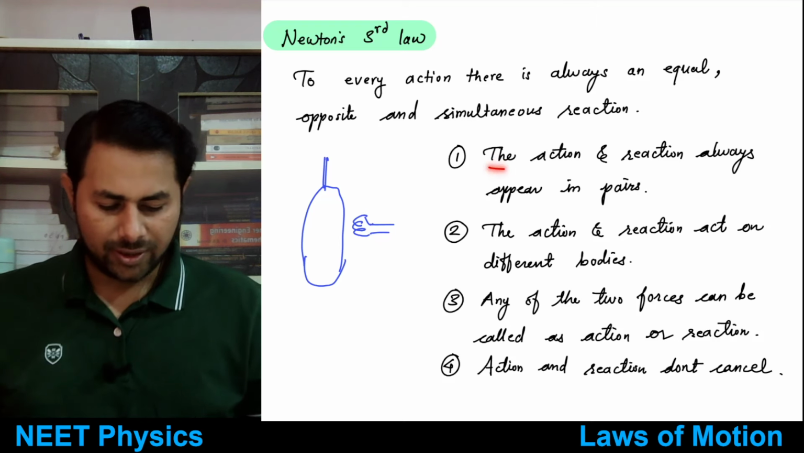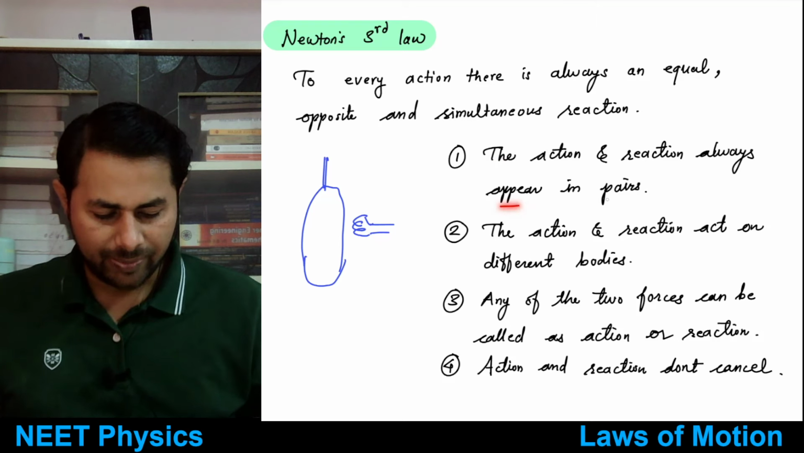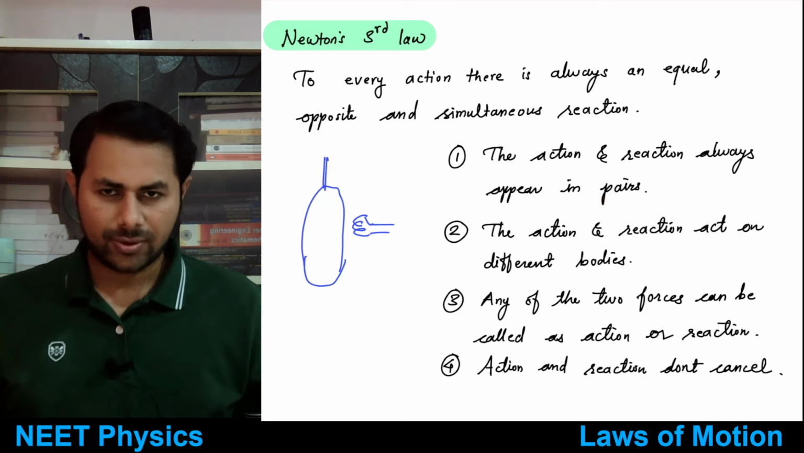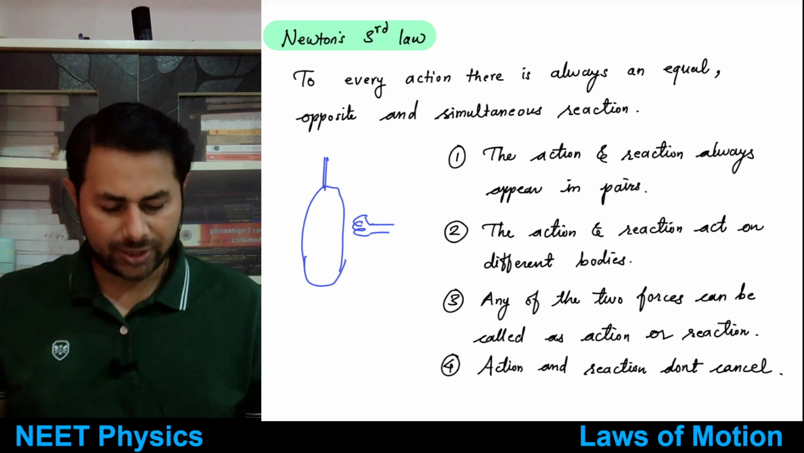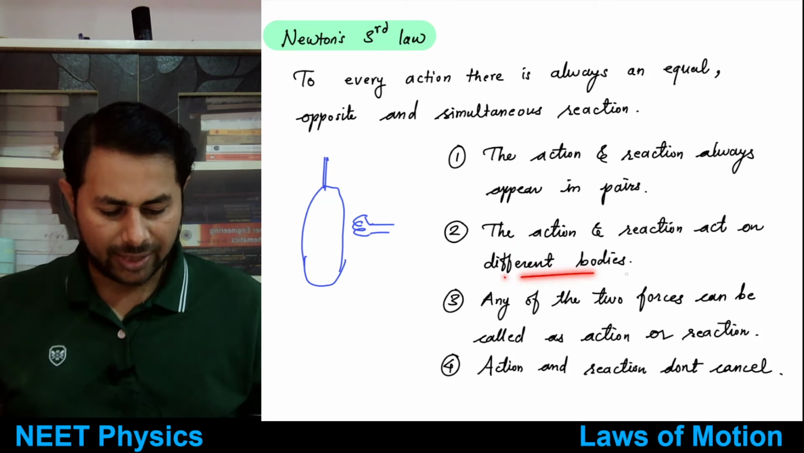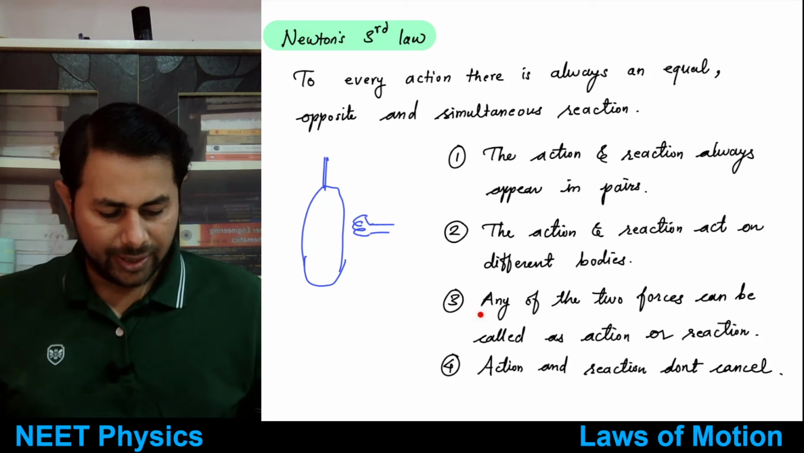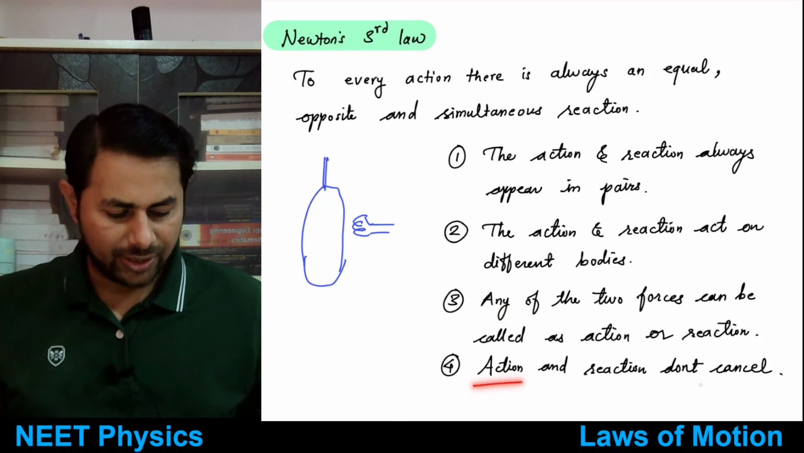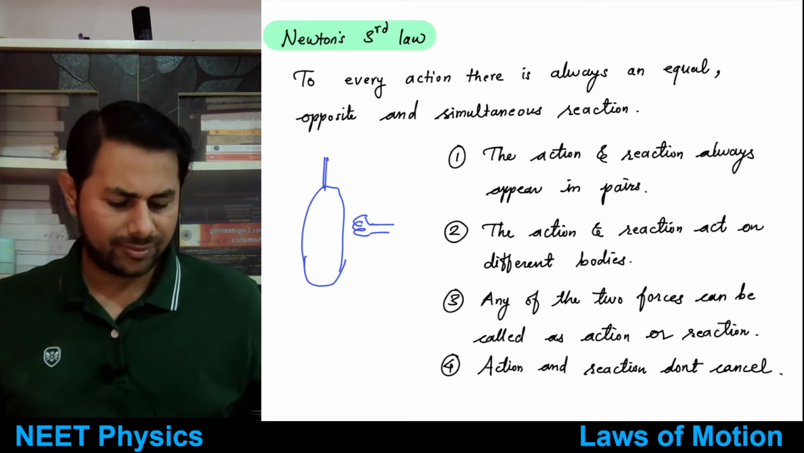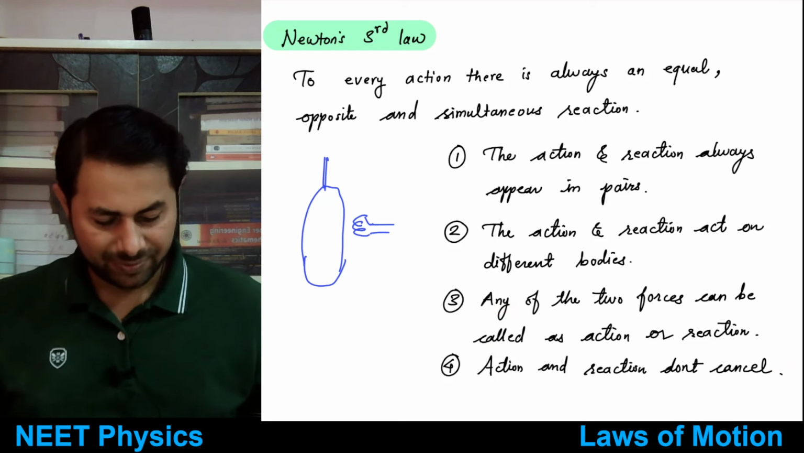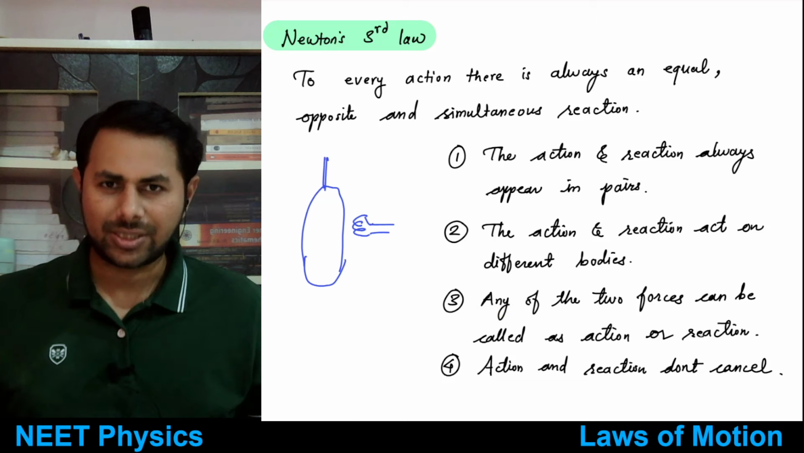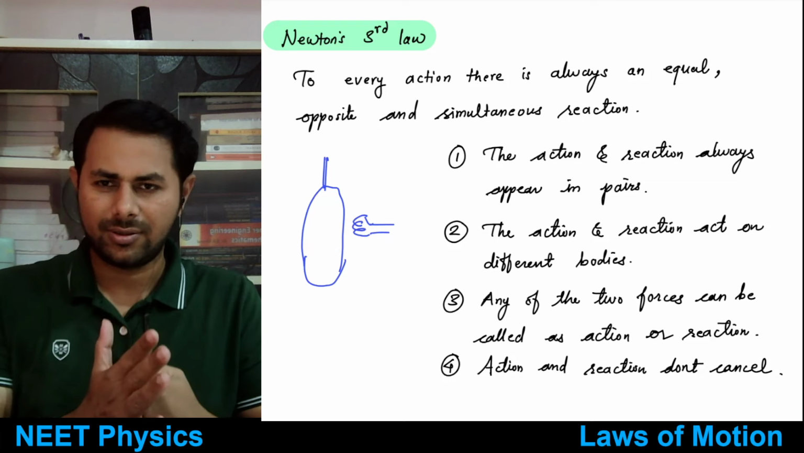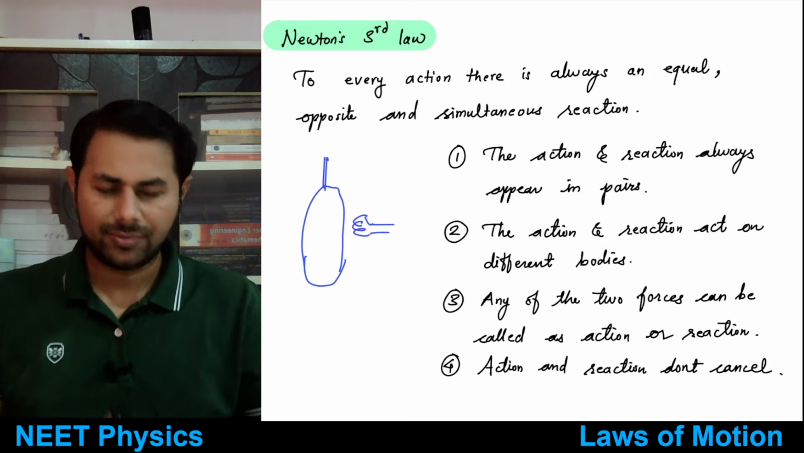Then the action and reaction always appear in pairs. Okay, they will always appear in pairs, right? So it will never happen that there is only action and no reaction. The action and reaction act on different bodies. Any of the two forces can be called an action or reaction, and action and reaction do not cancel. Any of the two forces can be called action and reaction. It's not like this one is an action and this one is a reaction, because they are acting simultaneously, right? Is this thing clear?